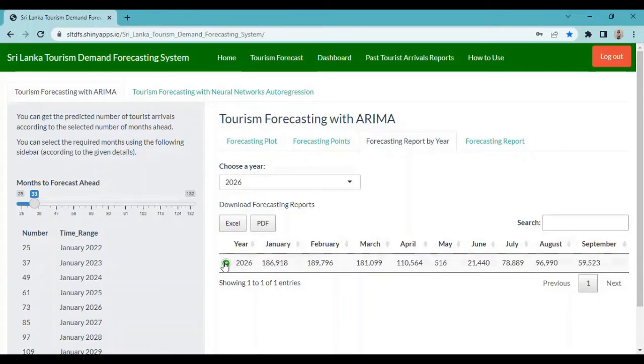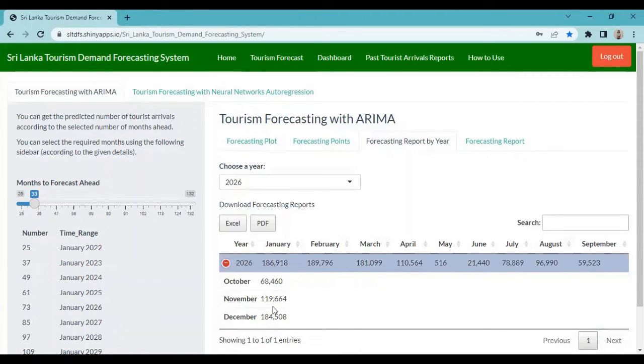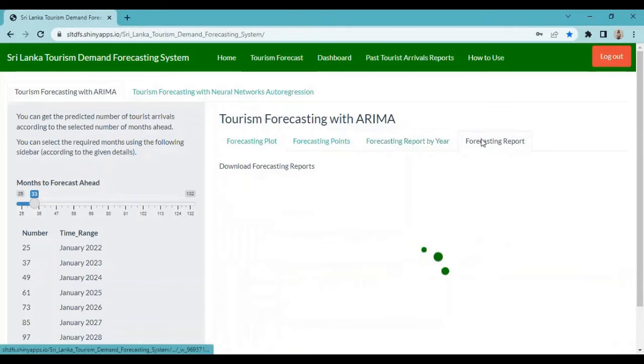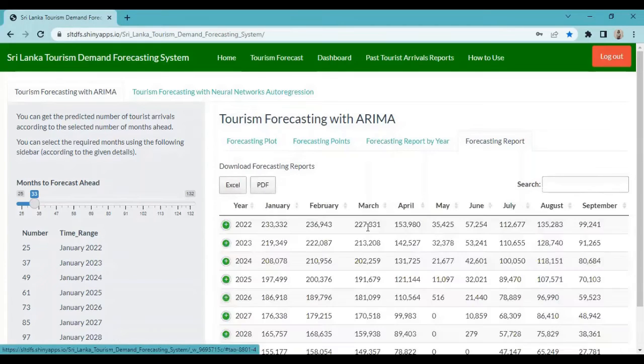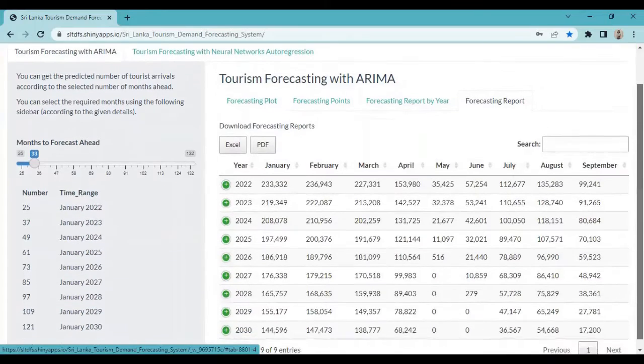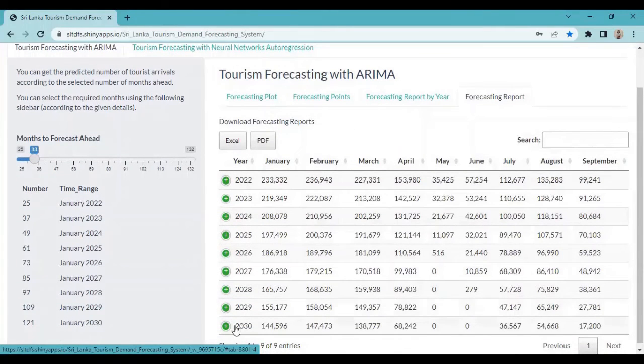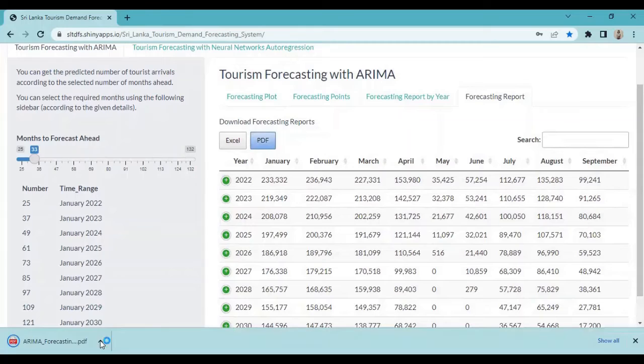By clicking on this icon, you can see the predictions for the rest of the months as well. These reports can be downloaded in both Excel and PDF format. Under forecasting reports, the user can see all the predictions that are calculated from this ARIMA model up to year 2030. These reports can also be downloaded in Excel and PDF format. When the user clicks on this option, the report will automatically download.